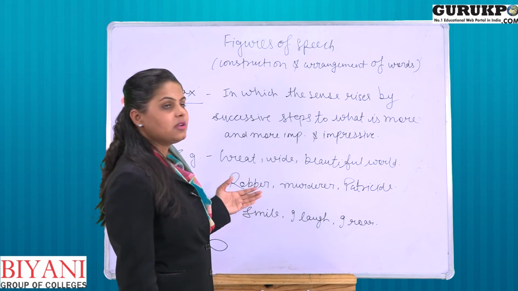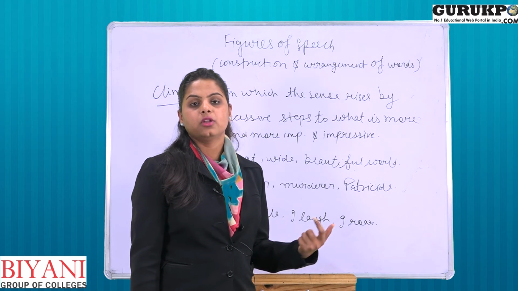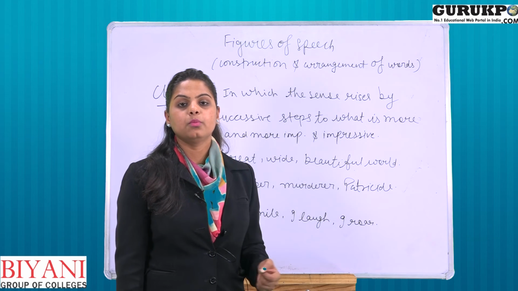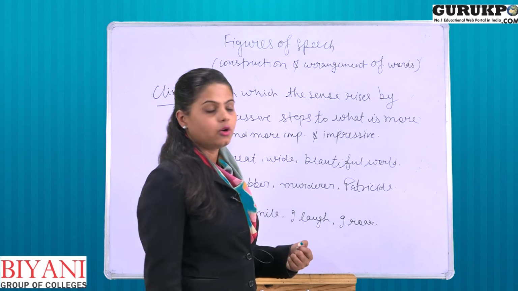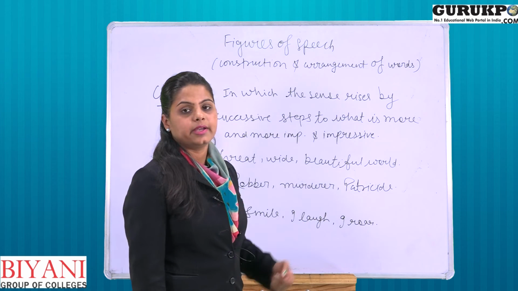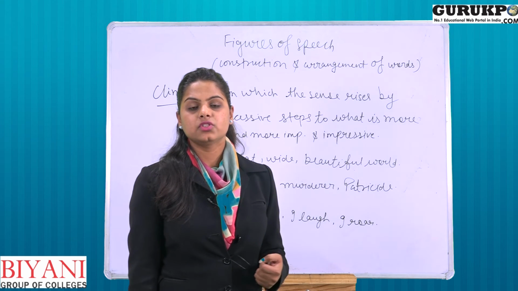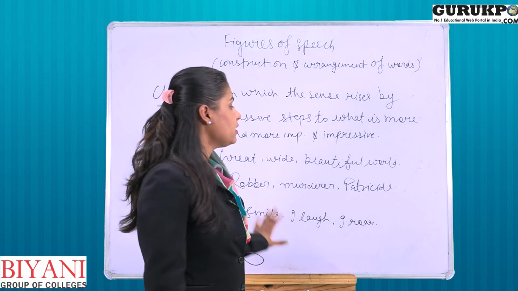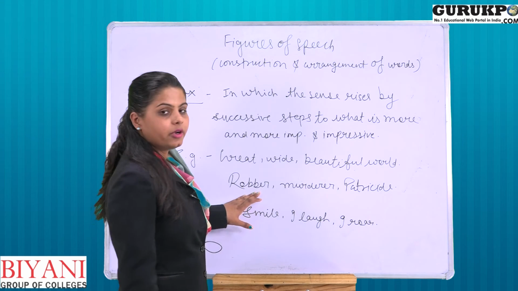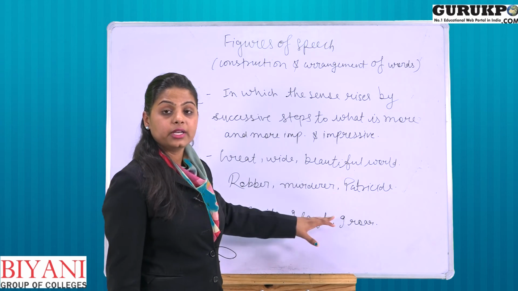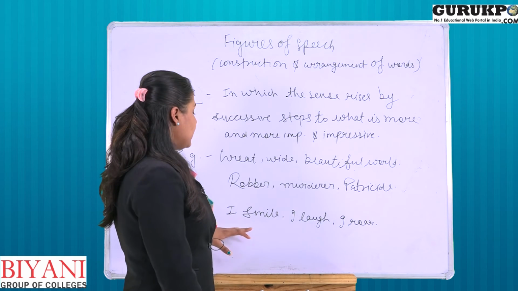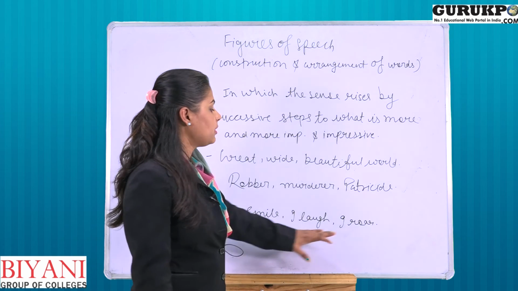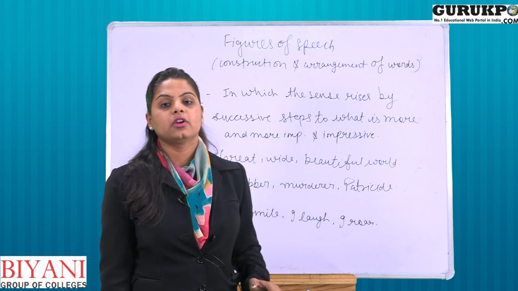Robber is a person who is robbing the things from a particular place. More important thing than a robber is a murderer, a person who murders someone, who takes someone's life. Okay, then he talks about patricide. Patricide is a kind of thing in which a father is actually killed by his own son. Okay, so here these three statements, that is important, it is more important, and this is impressive one. Fine, the next is I smile, I laugh, I roar. Okay, so this particular statement is also having the climax kind of figure of speech in itself.